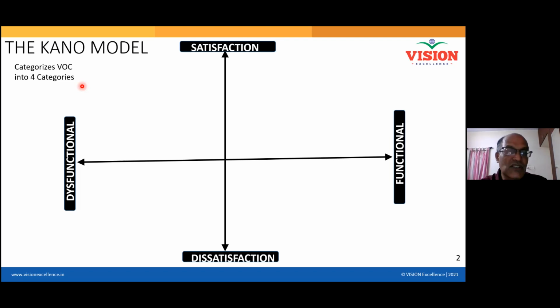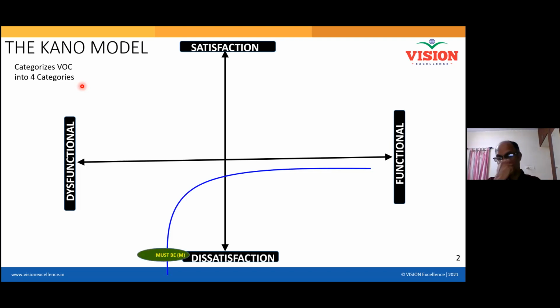Now the first feature is called a must-be feature. Let us understand what a must-be feature is. If this feature is not there, then the customer will be totally dissatisfied. If this feature is there, he doesn't mind. If it is not there, he is totally dissatisfied.